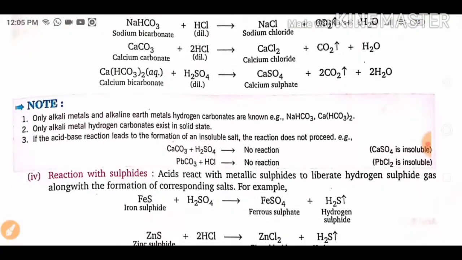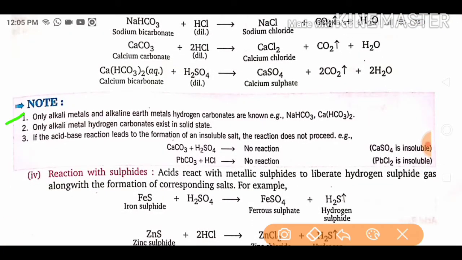So you have to remember the note also, that only alkali metal and alkaline earth metal hydrogen carbonates are known. Only alkali metal hydrogen carbonates exist in solid state. If an acid base reaction leads to the formation of an insoluble salt, the reaction does not proceed. Because CaSO4 is insoluble, PbCl2 is insoluble. When they react, they form these compounds. So these are insoluble, so no reaction will take place.